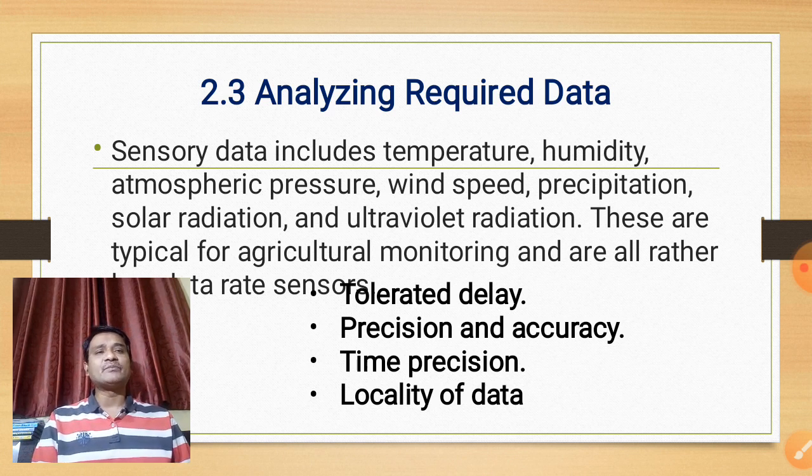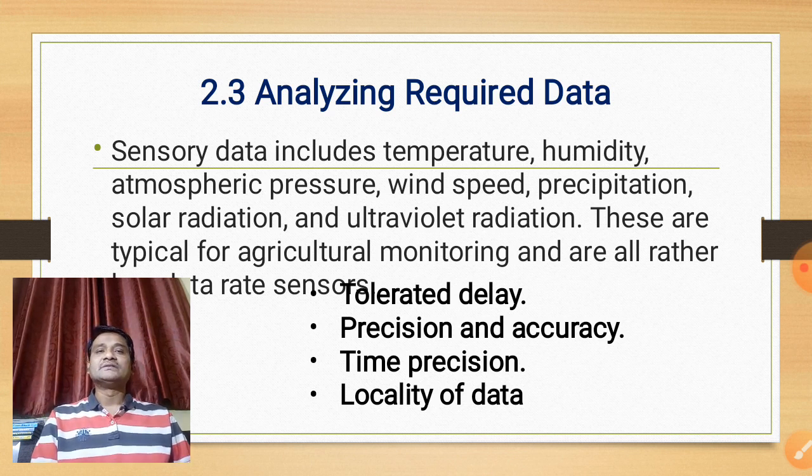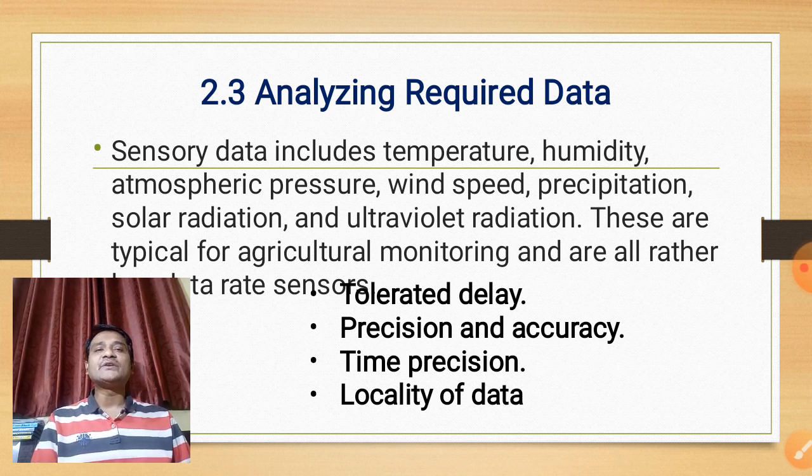Locality of data plays an important role in wireless sensor network applications. This requirement refers to the question of whether you need to know exactly where the data comes from or whether this is not important. For the vineyard, it is important to know whether the data comes from node 1 or node 51, as the irrigation system will start watering around that node.